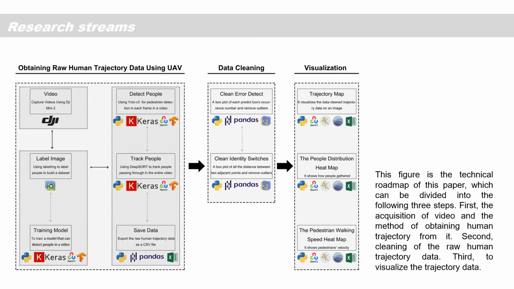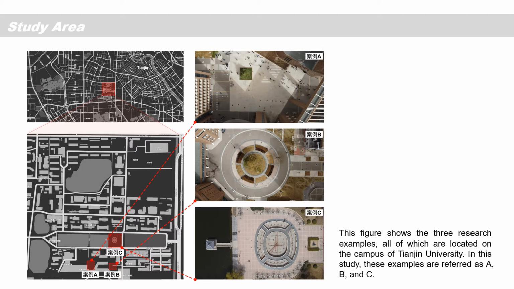And in this figure is the technical roadmap of this paper, which can be divided into the following three steps. The first one is the acquisition of videos and the method of obtaining human trajectory from it. The second one is cleaning the raw human trajectory data. The third part is to visualize the trajectory data. This figure shows the three research examples, all of which are located on the campus of Tianjin University. In this study, these three examples are referred to as A, B, and C.